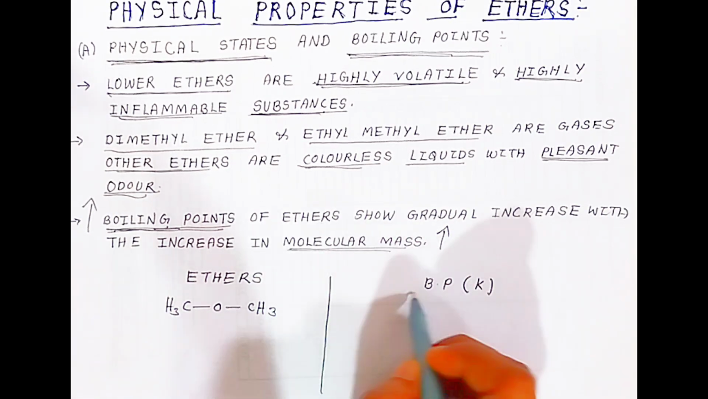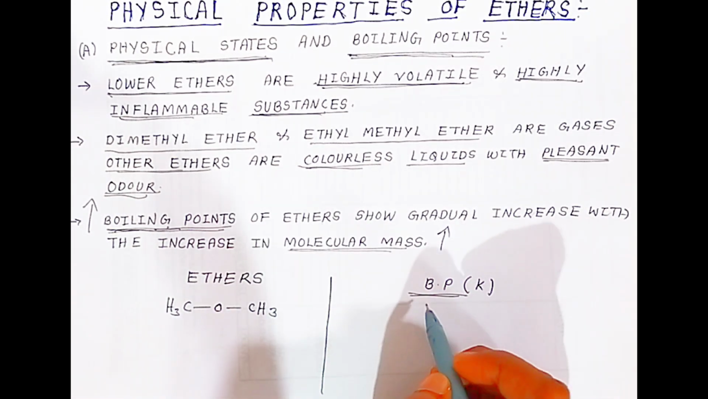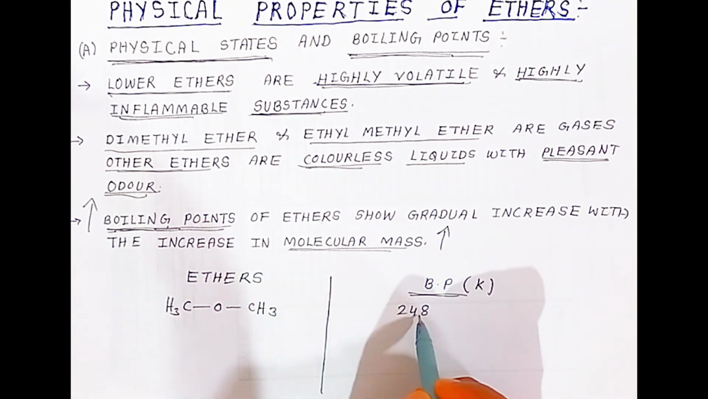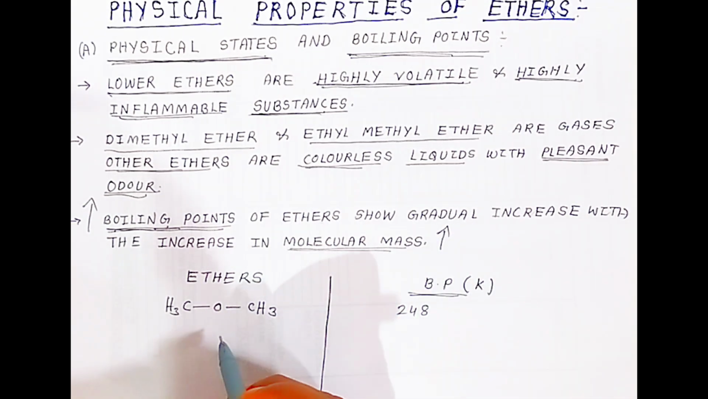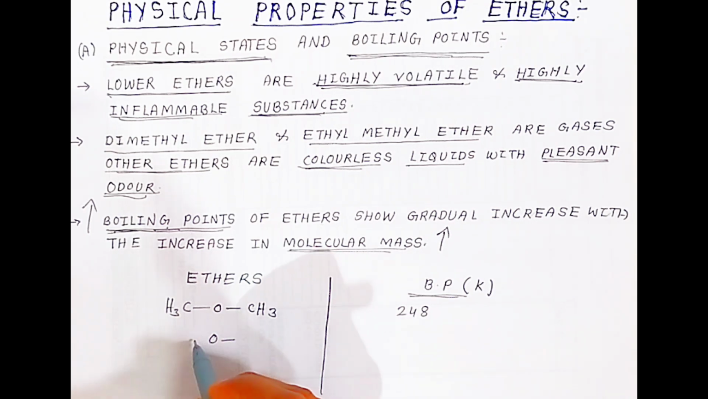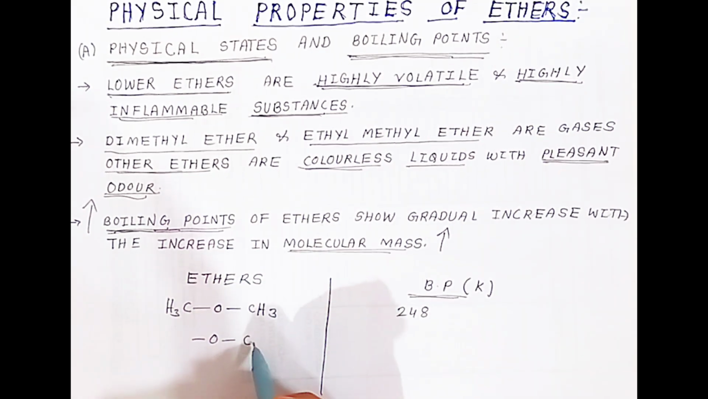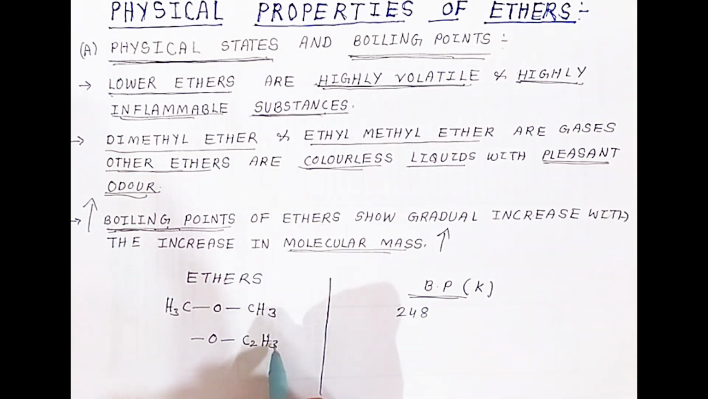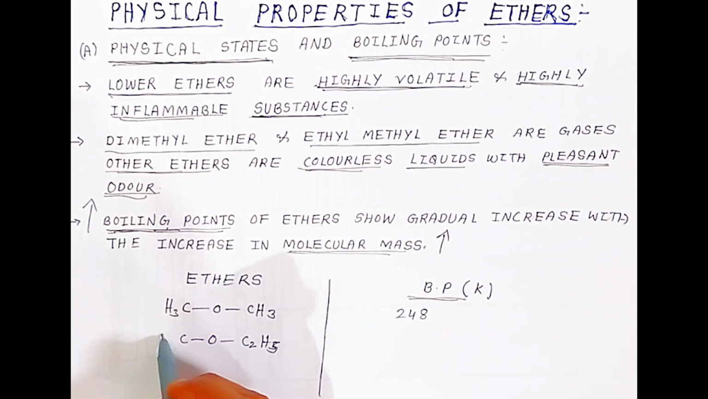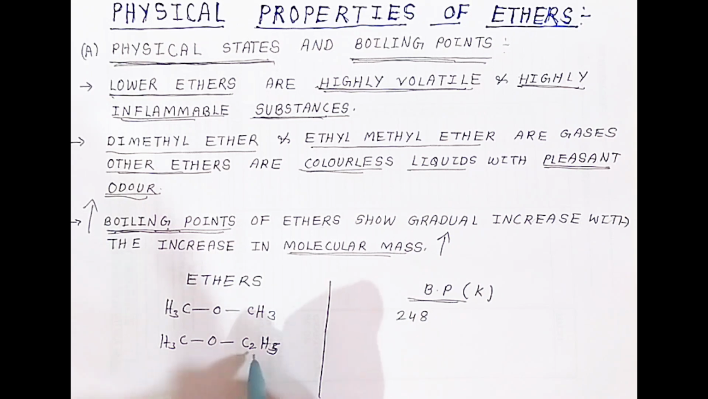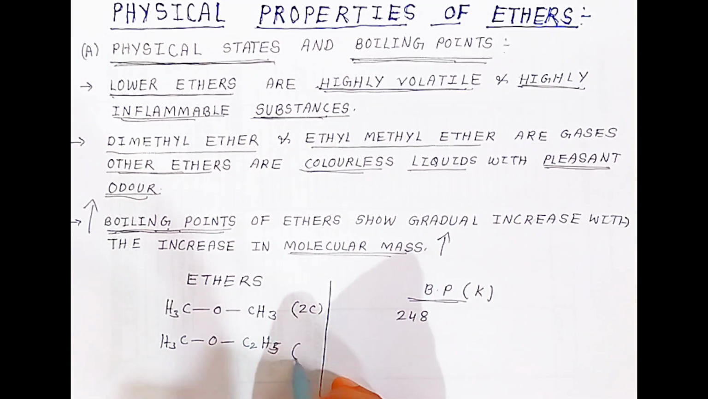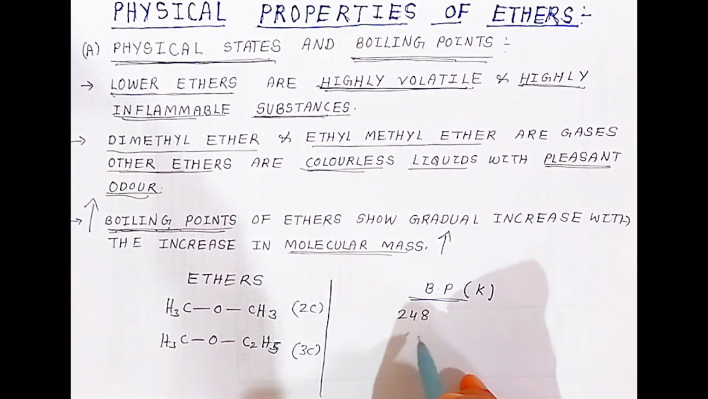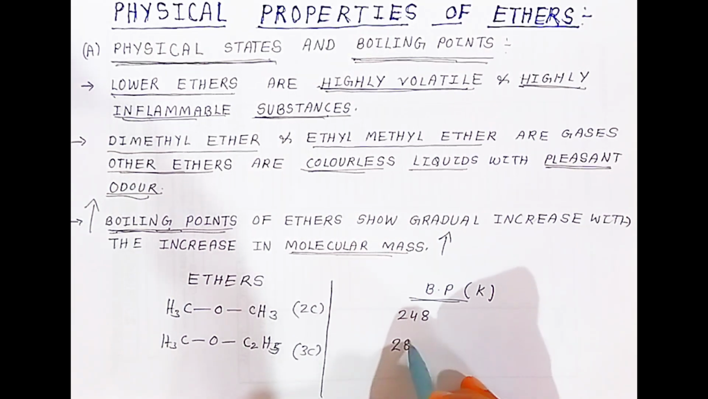Now when you see the boiling point students, here I am giving it in Kelvin, it is 248 Kelvin. So dimethyl ether boiling point is 248. Now when this oxygen having two valencies is replaced by ethyl on one side and methyl on the other, I am taking methyl. So total 3 carbons here. Here is 2 carbon, here is 3 carbon. Now what happens students? When you see the boiling point, there is an increase in boiling point to 284 Kelvin.